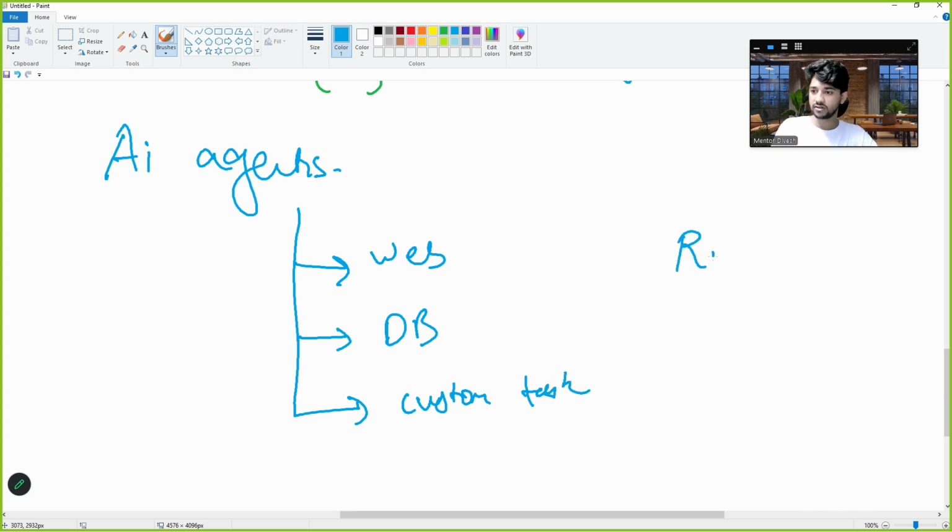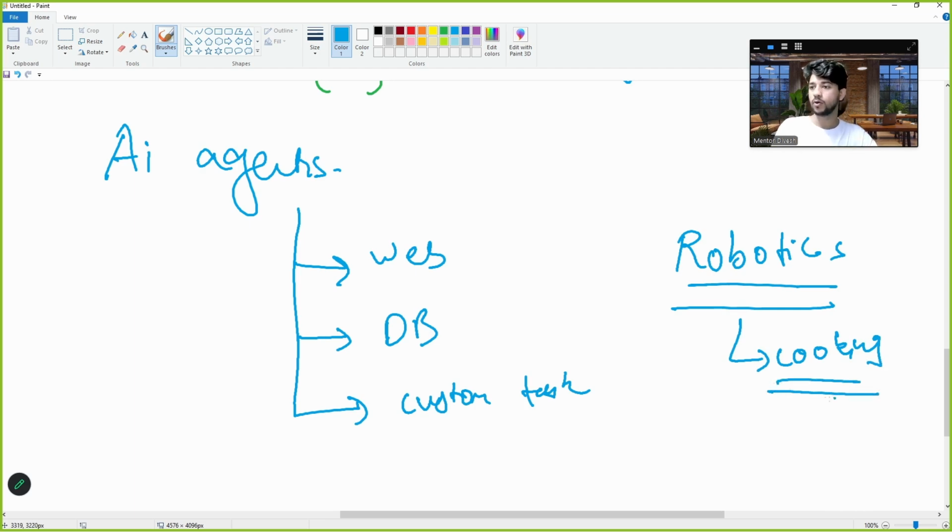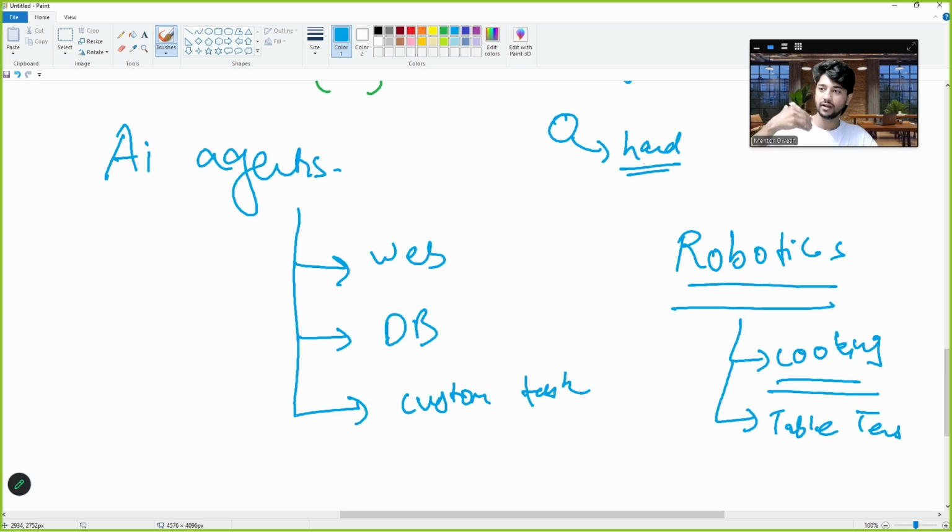We know robotics is a very famous market going on. In robotics also we can program robotic behaviors. We have seen cooking robots, table tennis robots, right? So what is happening? They have a main brain, and the brain is triggering the hand to play table tennis.